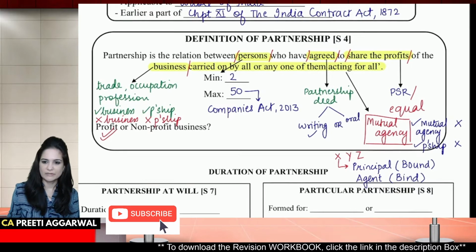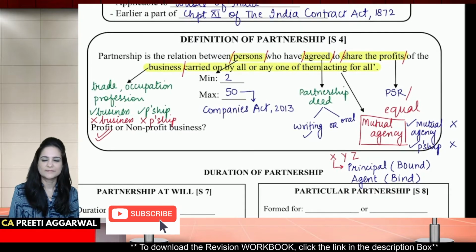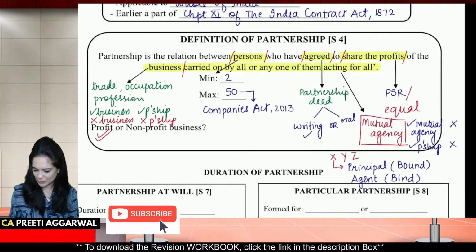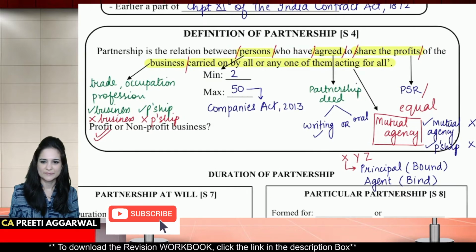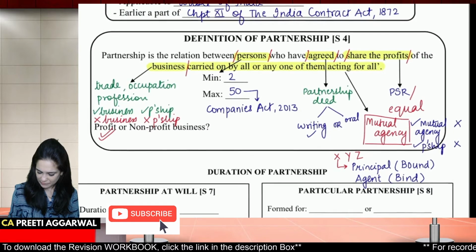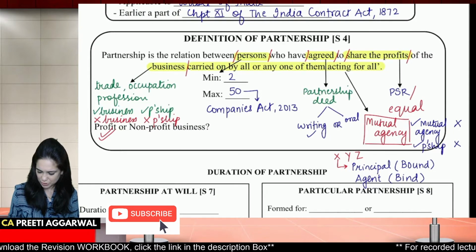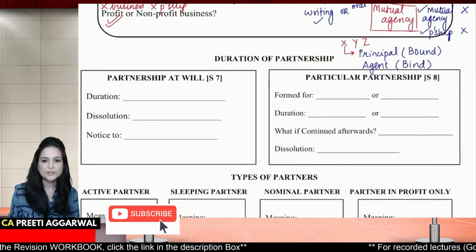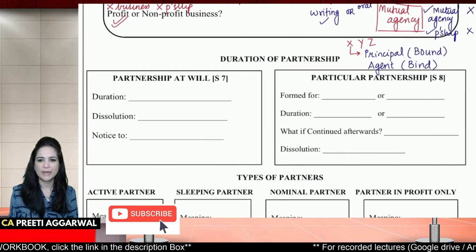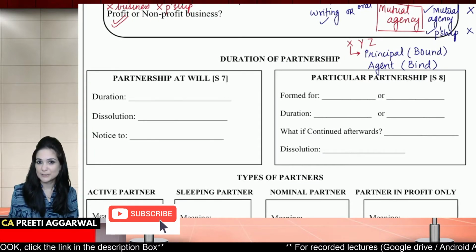Students, please pause the video and write this down. Done? Okay. Very good. Now, then we have the duration of partnership. Partnership may be either partnership at will, or it may be a particular partnership.